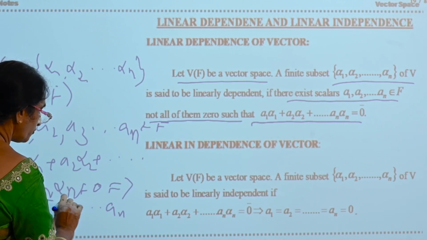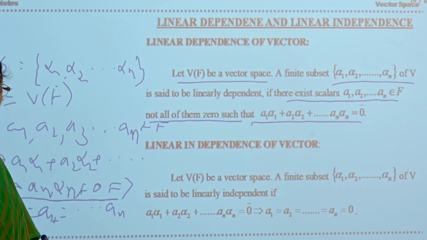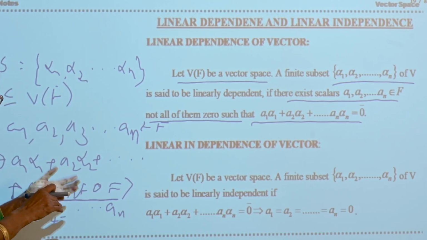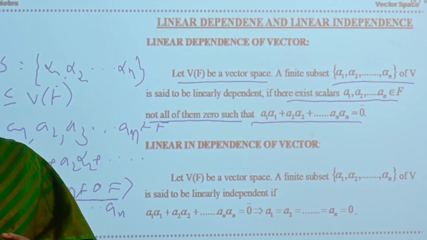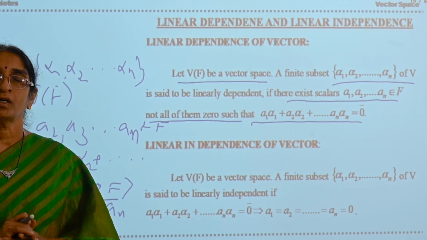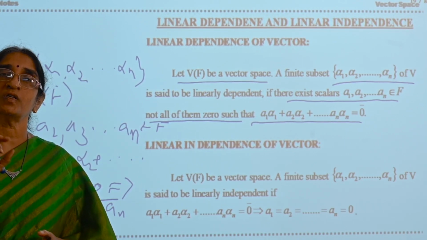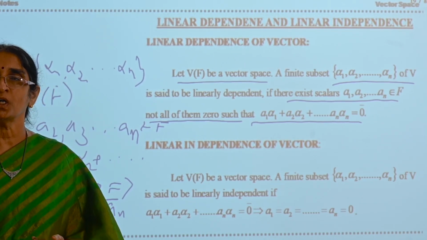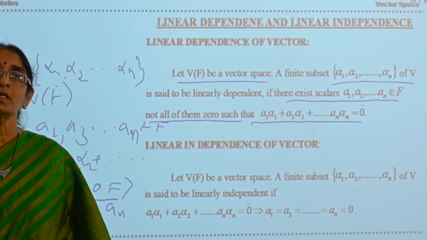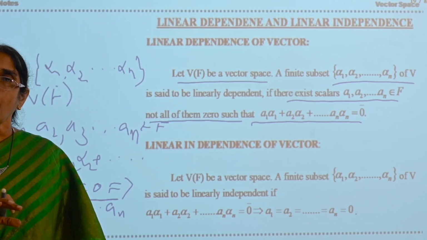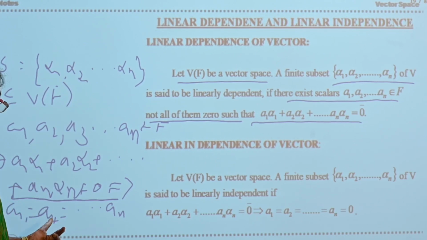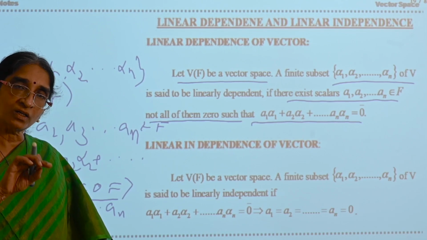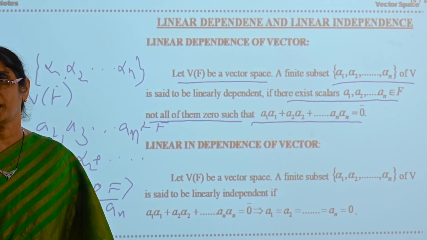and so on + an alpha n = 0 implies that the constants existing in this linear combination are not all zeros. Some of them may be zeros, but not all the constants in that linear combination are zeros. Then you will say that the set is linearly dependent. If all the constants a1 = a2 = and so on = an = 0, then you will say that the set is linearly independent.